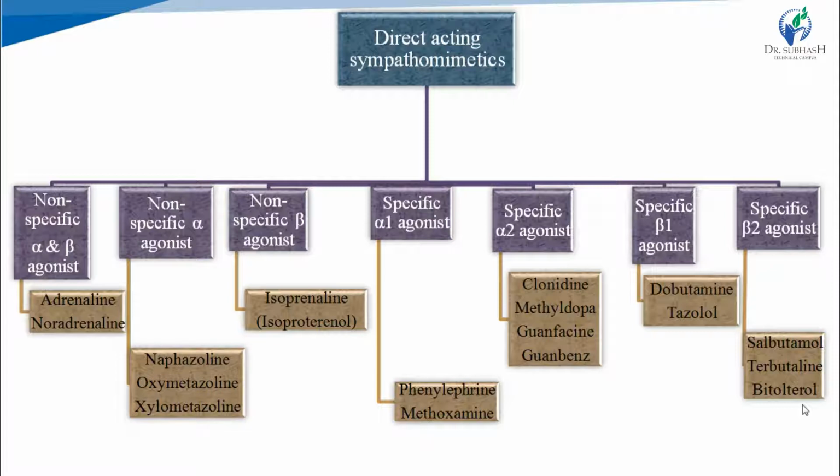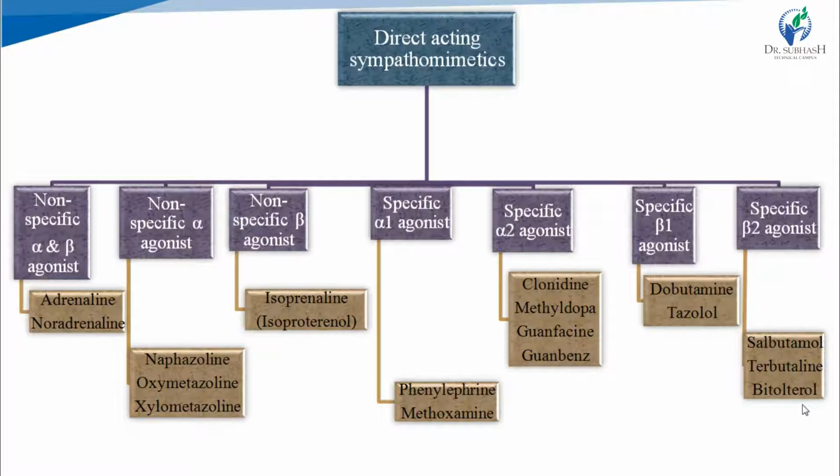First class is non-specific alpha and beta agonist. Means they can bind with all the types of alpha receptors and all the types of beta receptors. They are agonists of alpha and beta, all the types of alpha and beta. Here in sympathomimetic, the drugs are agonists of alpha and beta, while in sympatholytic, the drugs will be antagonists of alpha and beta.